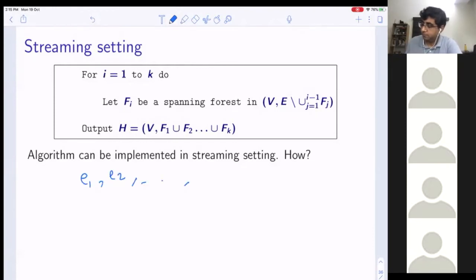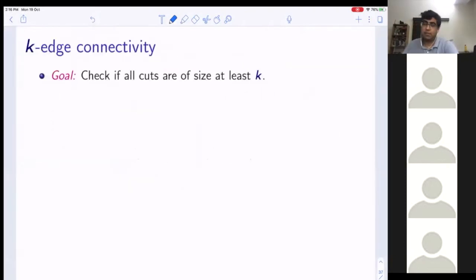Well, we insert an edge if we need to and color it somehow. If we have another edge that joins components with distinct colors, then we add it, and so on. Okay. So let's try to make this algorithm. Our goal is to check if all cuts are of size at least k or not.